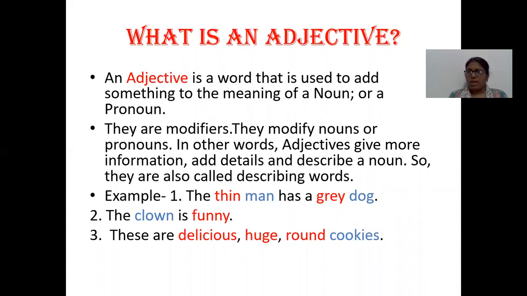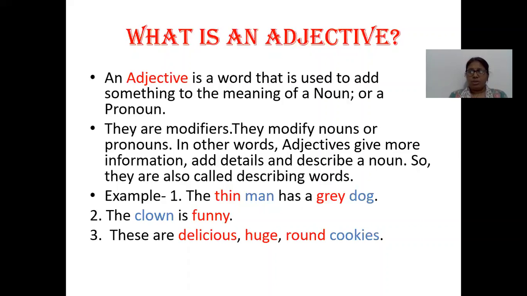In other words, adjectives give information, add details, and describe a noun. So, they are also called describing words. Now, when we talk about adjectives, it means the noun or the pronoun in the sentence. It is adding something to their meaning. They are modifiers, which means they are making some change in nouns and pronouns. They are giving some information, adding some details, or describing a noun.